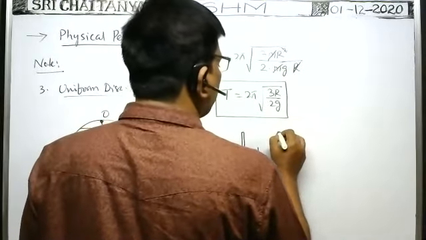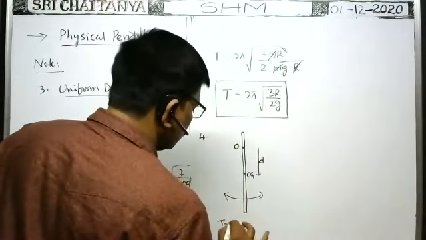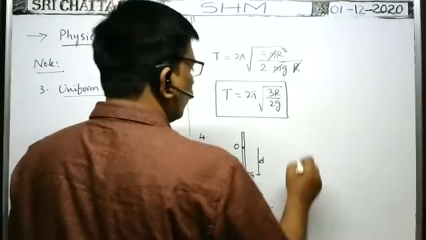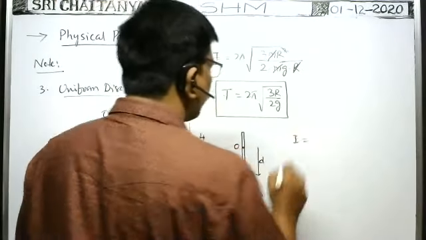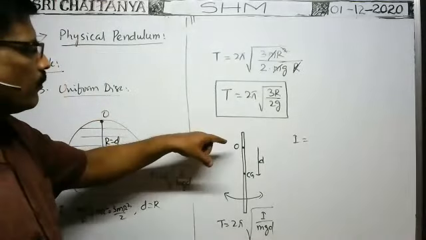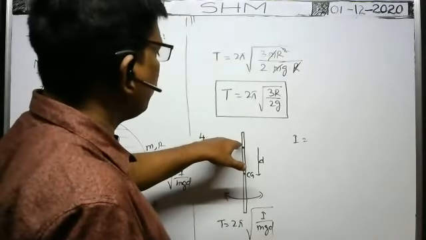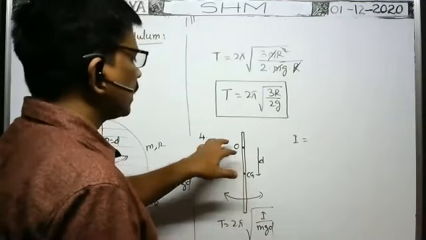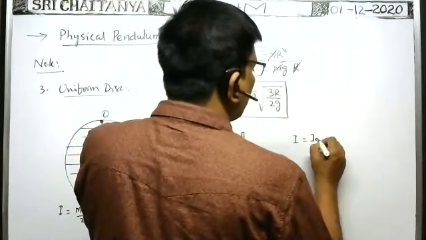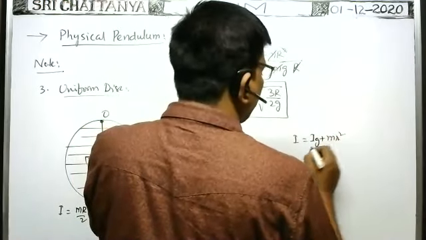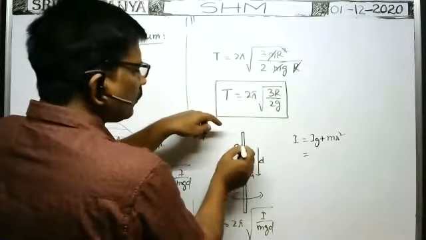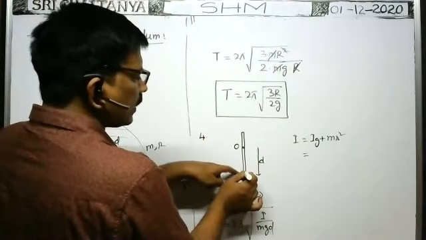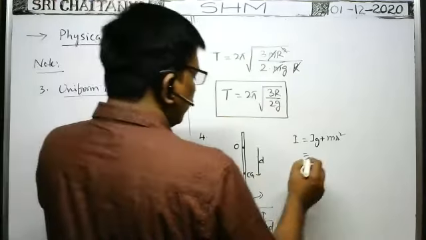What is the moment of inertia? The formula is the same: T is equal to 2 pi into root of I by mgd. What about I here? About this axis, parallel to this axis passing through the center of gravity, we know the moment of inertia. That's why, according to the parallel axis theorem, Ic plus m into r square. Ic means parallel to this axis passing through the center of mass, the axis passing through the center and perpendicular to the length of the rod. That's why mL square by 12.